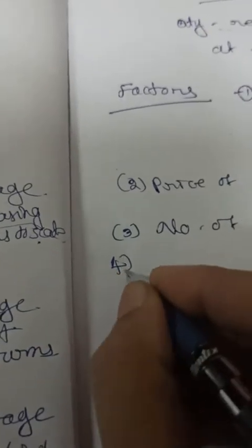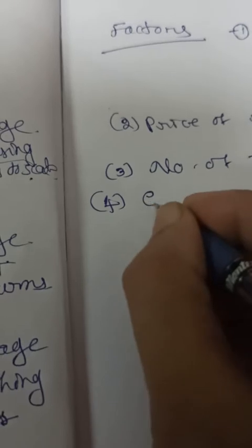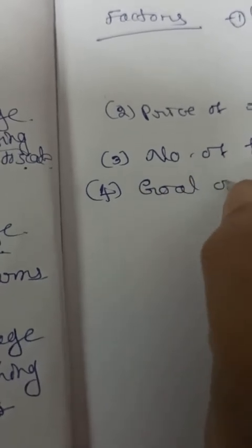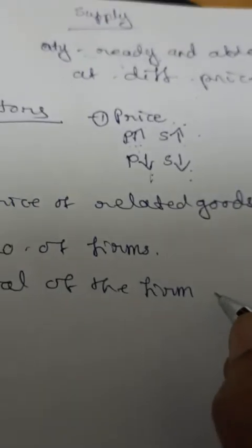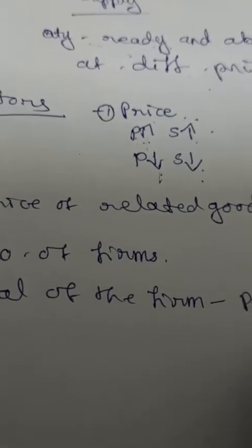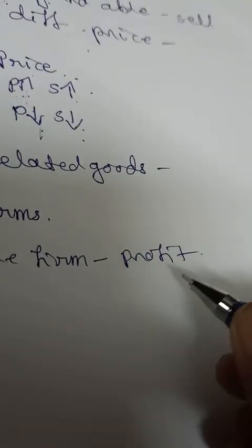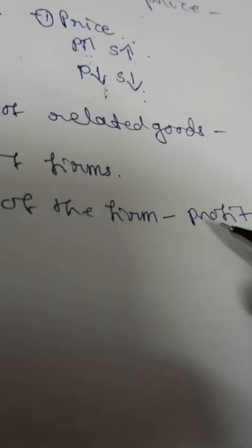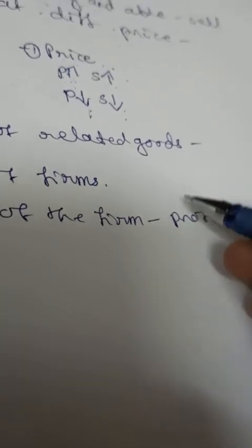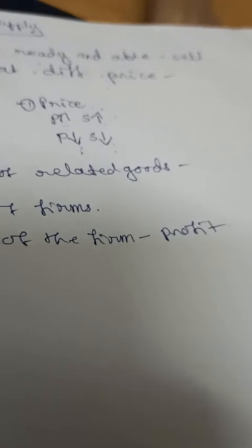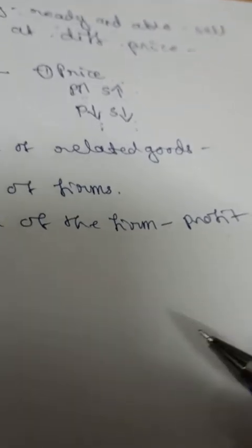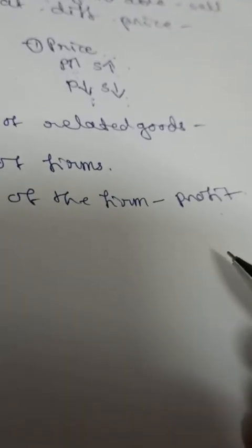The fourth one: the aim or goal of the firm. Suppose the goal of the firm is to earn profit, then supply will be more when the price is more, because the aim is to earn profit. When the price is more, they will get more profit. When the price of the product is more, the supply is more. And when the price of the product is less, supply is less.